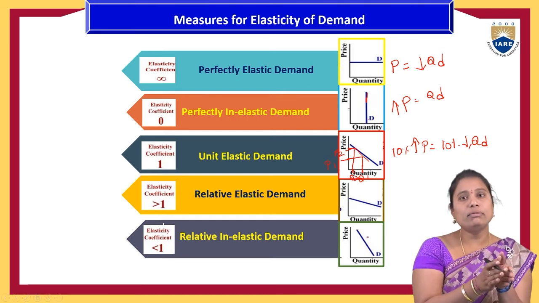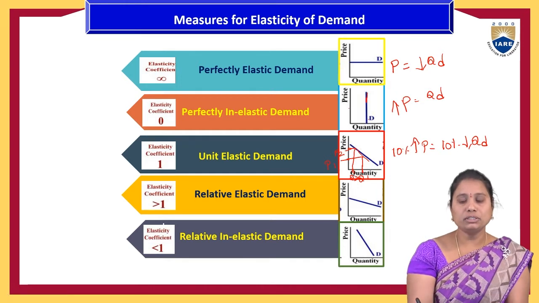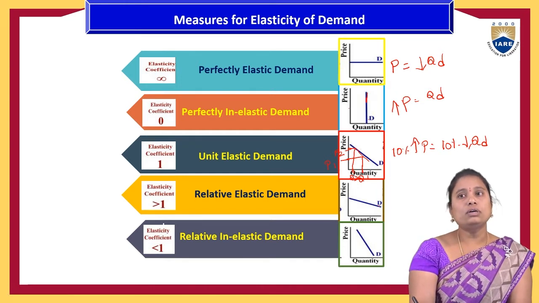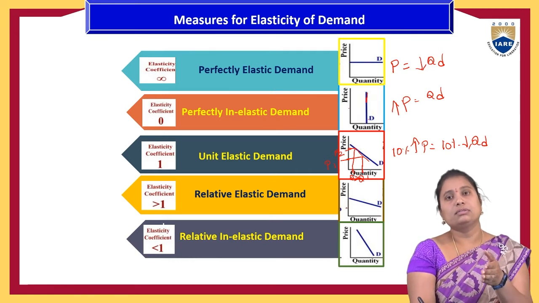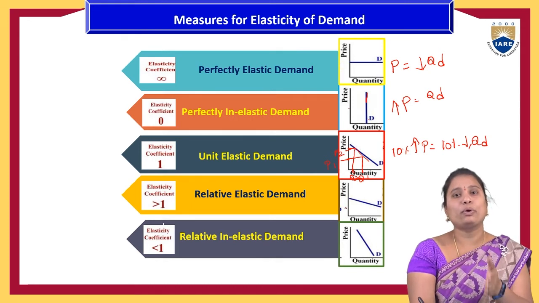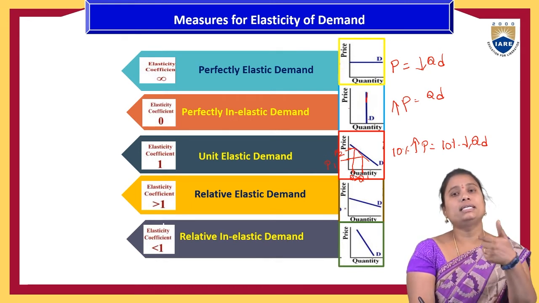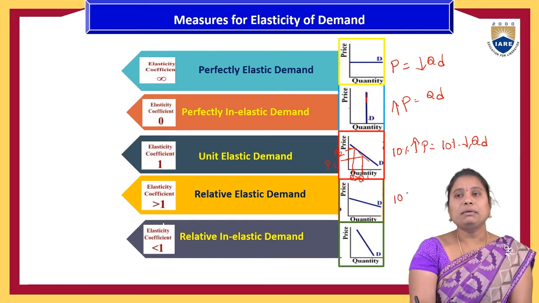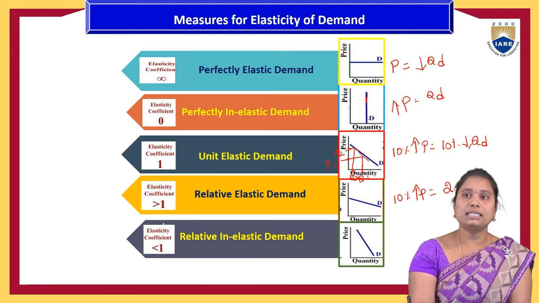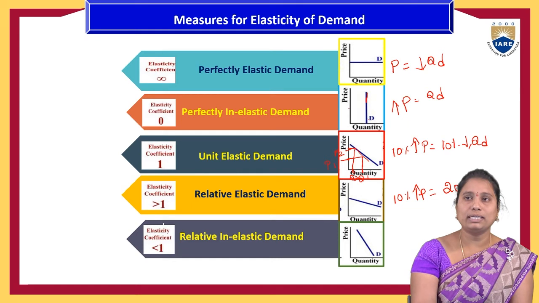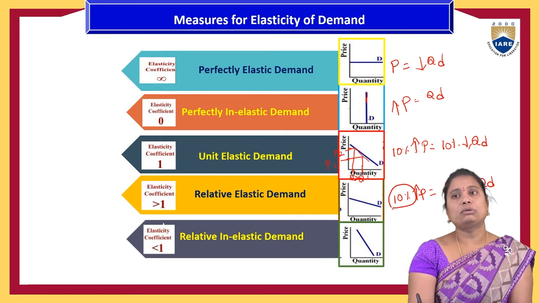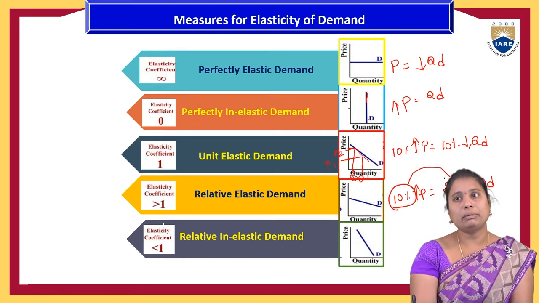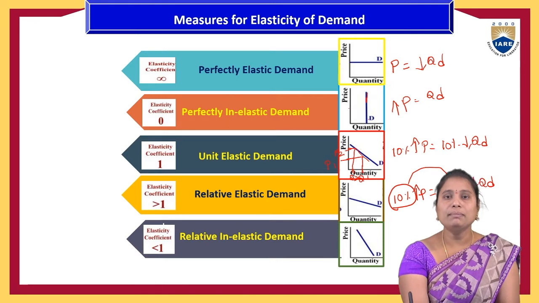Here relatively there is an elasticity, which means the coefficient is more than 1. So a change in the quantity demanded of a product is more than the change in the determinant factor. Which means a 10% increase in the price may lead to more than 10%, that is a 20% decrease in the quantity demanded of a product. So actually the price is changed by 10% only, but the impact is going to be more than that.